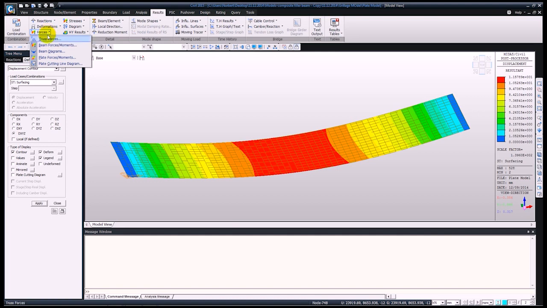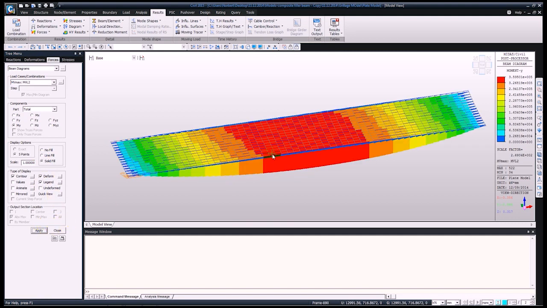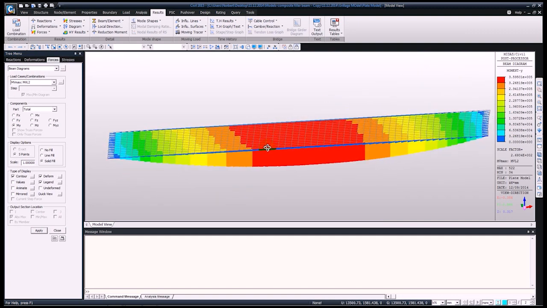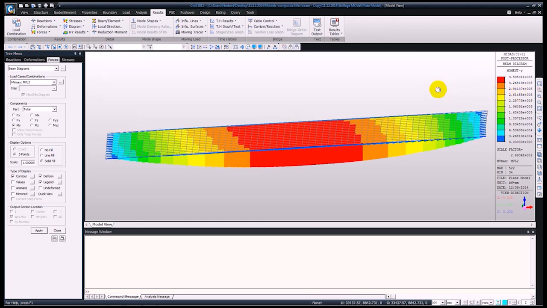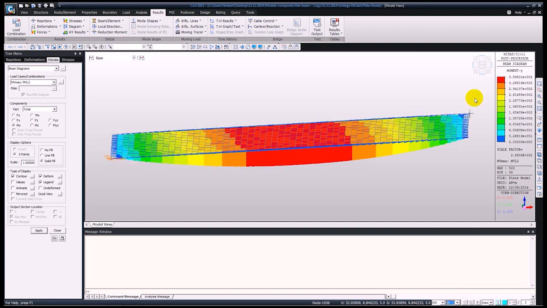Next, let's have a look at the forces, so beam force diagrams. Due to, let's see, moving load 2, and with a solid fill. Okay, so when I press apply, this is displayed. On the right hand side you can see the maximum moment. At this point we can change the units into meters. And as you can see, the software has updated this.